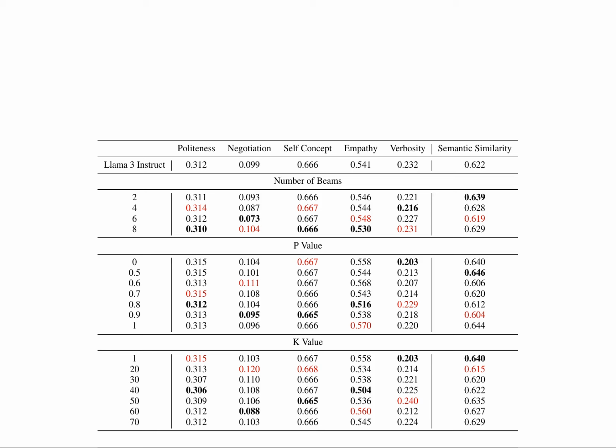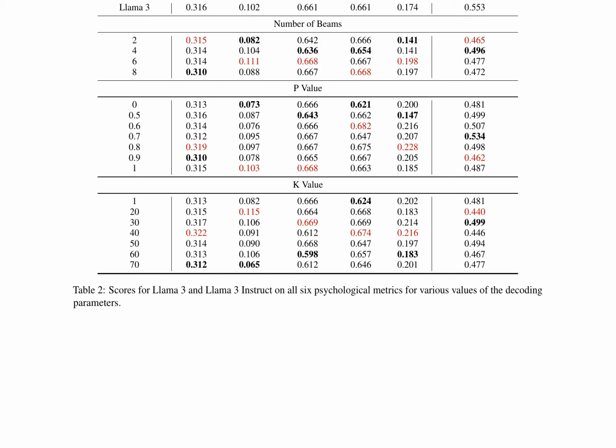The study explores how different decoding parameters affect the model's performance. Specifically, the authors investigate the impact of the number of beams, p-value, and k-value on the generated responses. They present their findings in Table 2, which shows scores for each metric across various parameter settings. The results indicate that both models exhibit varying levels of human-like traits depending on the decoding parameters used.